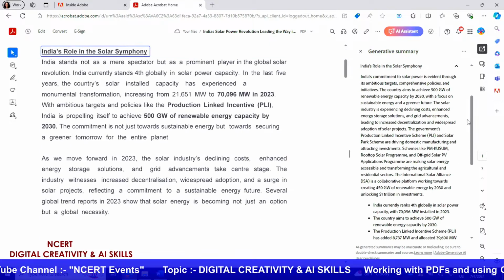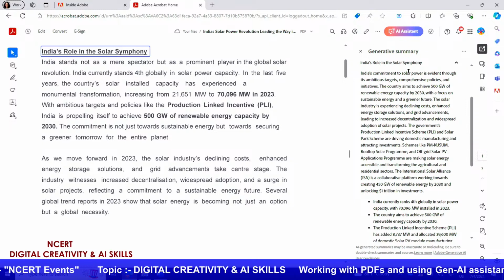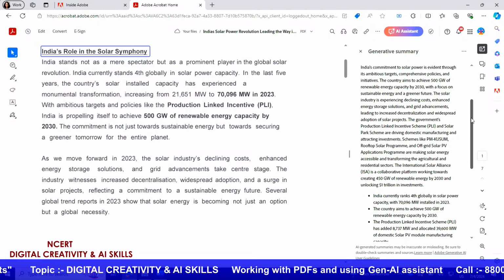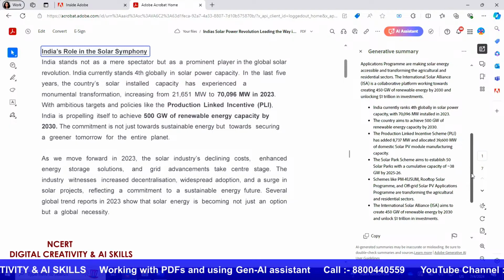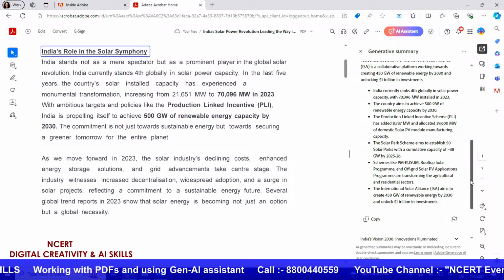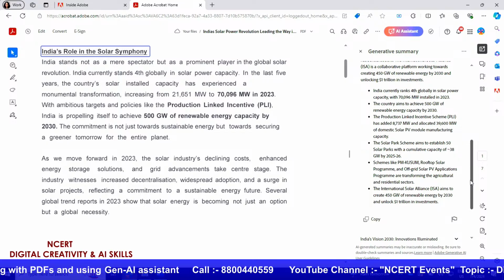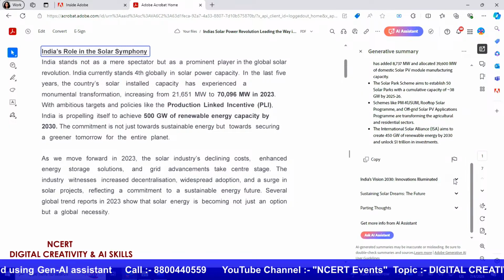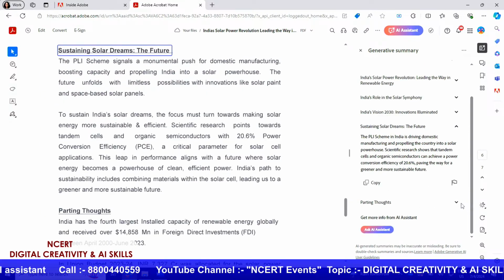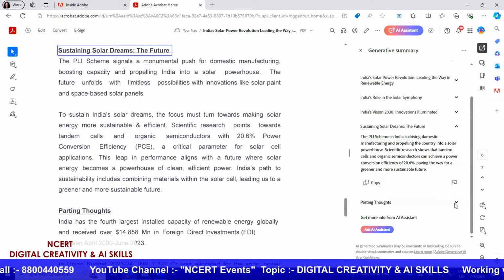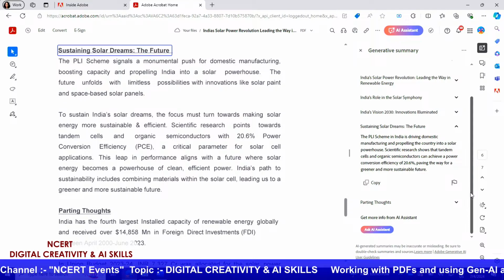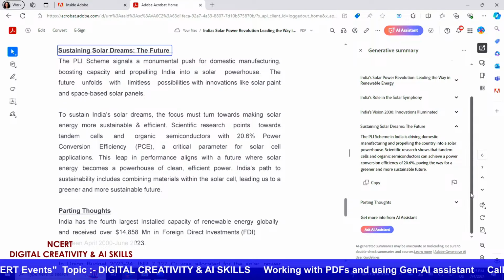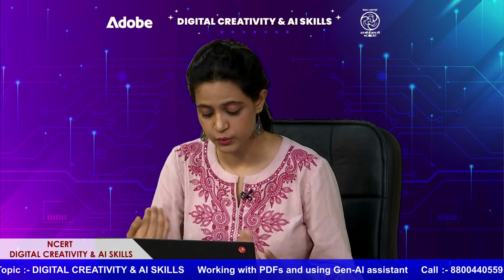Next, it takes you to the next section. You can see it gives you a summary of what India's role in the solar symphony is. It gives you all the necessary facts that you have over here. And then you can go through these one by one to get a quick overview of a new document or a new topic, and that will help you create a new understanding, and then you would be able to discuss it with the students in your class.